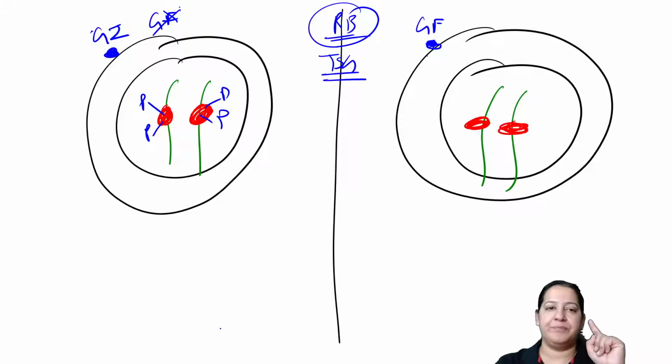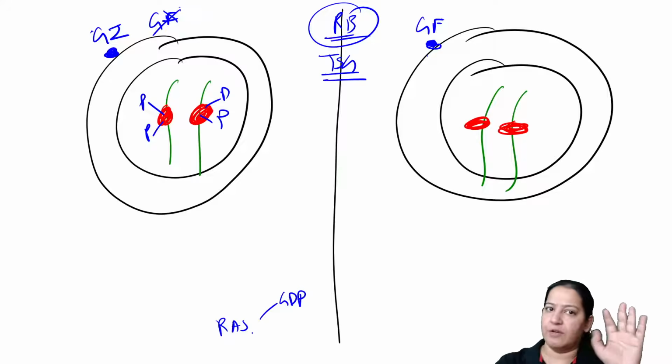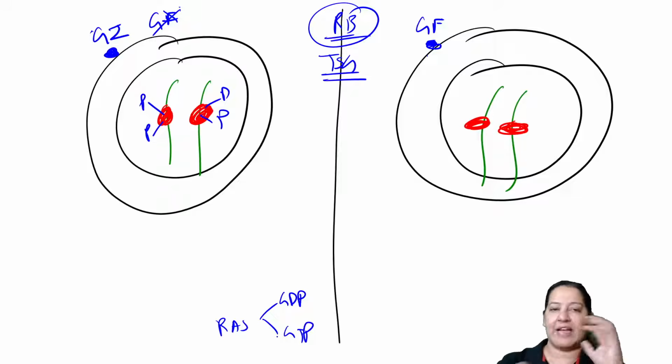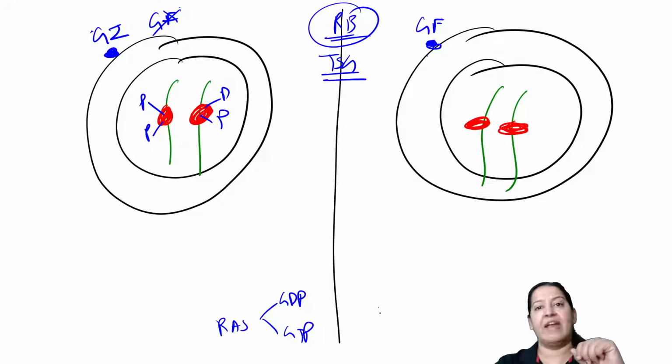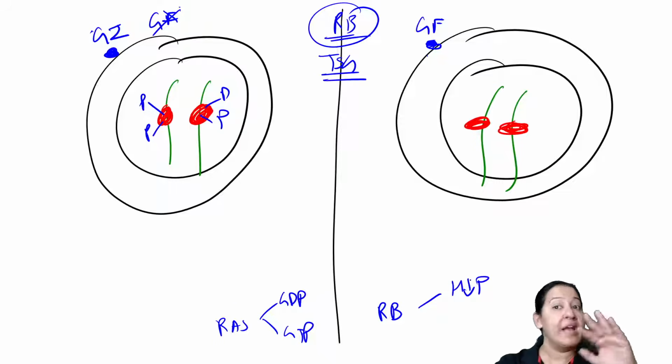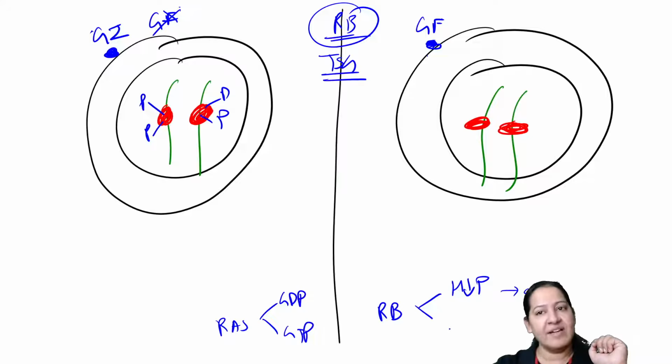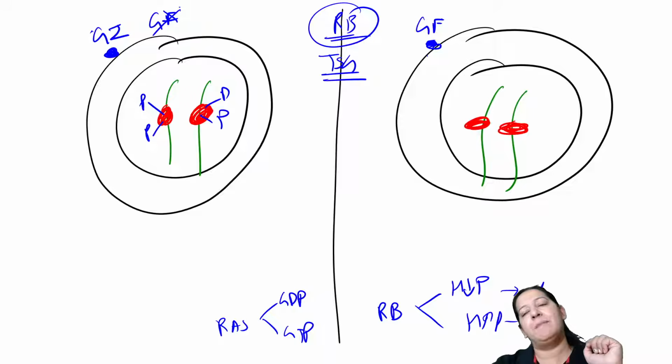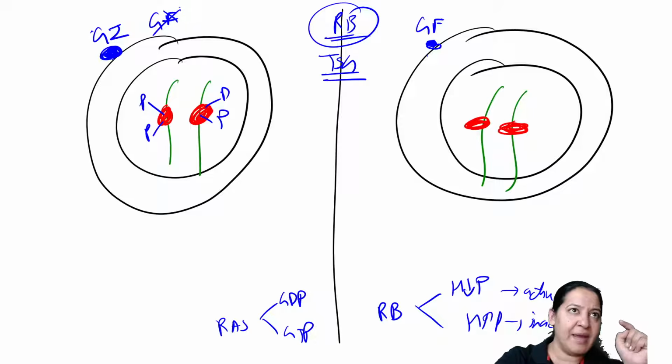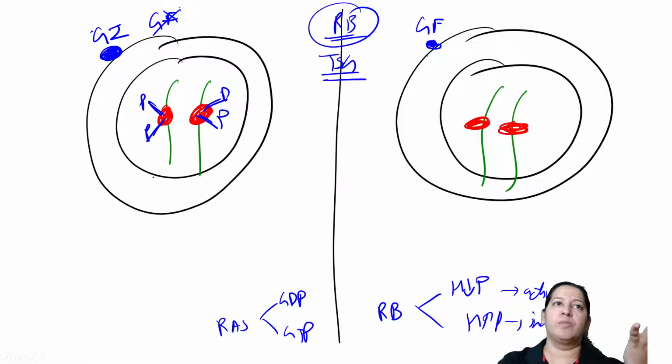Like for RAS, in the RAS gene, when it is binding with GDP, it is inactive. When it is binding with GTP, it is active. I have told you, in the similar way, retinoblastoma gene, when it is hypophosphorylated, it is active. And when it is hyperphosphorylated, it becomes inactive. Give me a thumbs up. So when growth inhibitor is coming, it is hypophosphorylated. It binds with a few phosphorus groups. So that's why it becomes active.